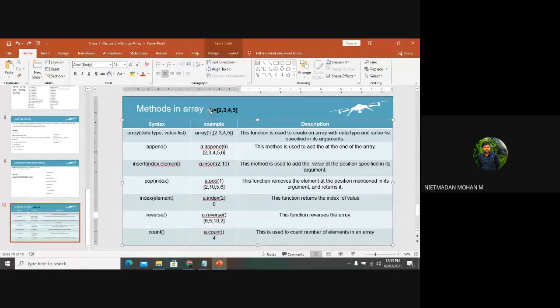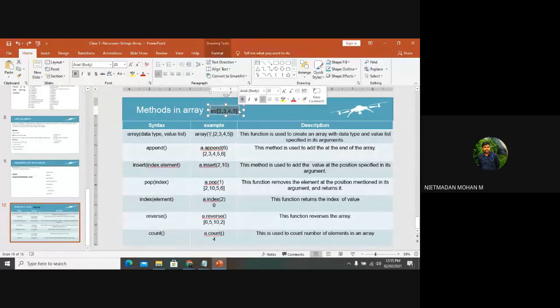Here I am declaring that A is equal to 2, 3, 4, and 5 as an array list, and based upon this 2, 3, 4, 5, I am doing a sum operation over here. Clear about this? Any doubts?